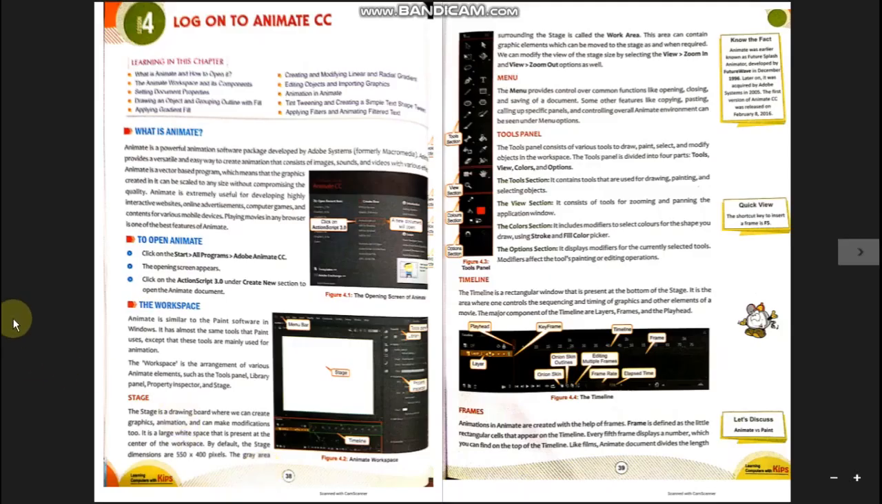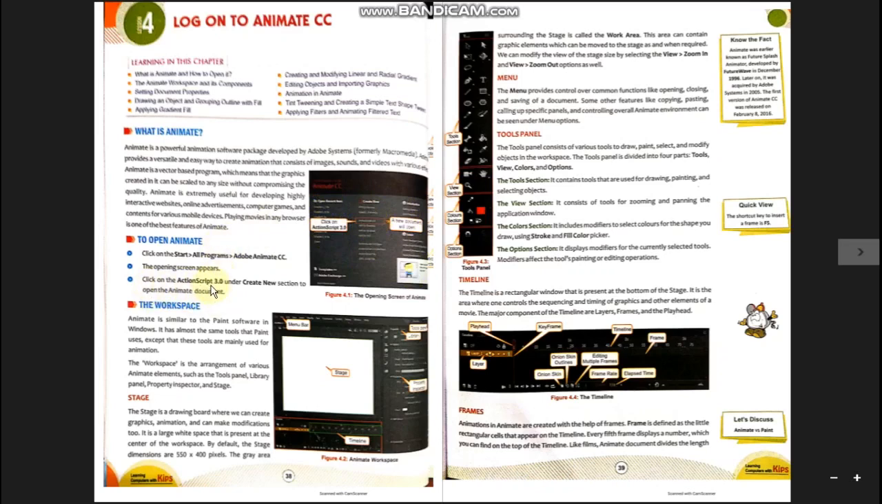Yes, so first of all students, to open Animate software, you have to click on Start, then refer to All Programs, there you will get the option Adobe Animate CC. Click on it, the opening screen appears. This is the opening screen. This will appear in front of you. It will cover many options. You have to select the appropriate option for yourself and then move on.